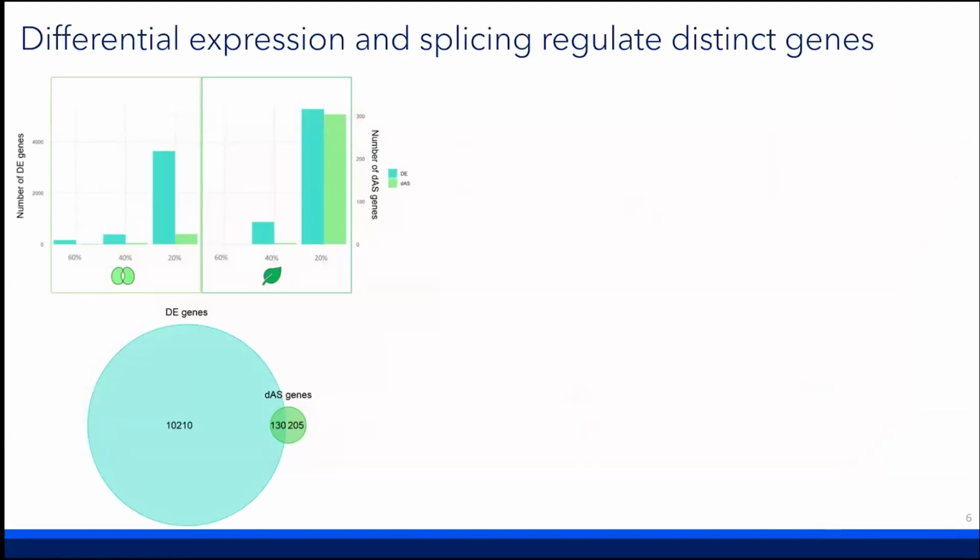So we asked, why do some genes evolve to be regulated by splicing instead of by expression? When we compare differentially expressed and differentially spliced populations in both cell types, they increase with increasing drought severity. But when we looked at lists of the genes themselves, we found that the overlap was quite minimal. Given the size of the Arabidopsis thaliana genome, this overlap of 130 is about what we expect by random chance. And so it appears that the 2 processes regulate distinct sets of genes.